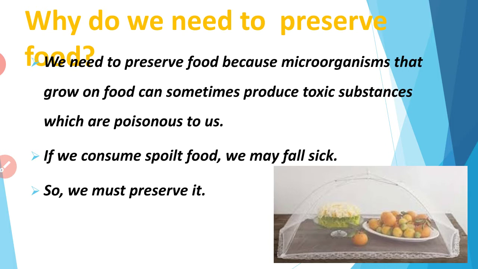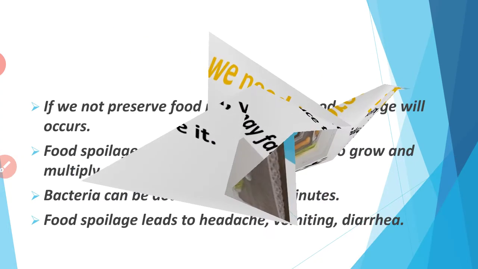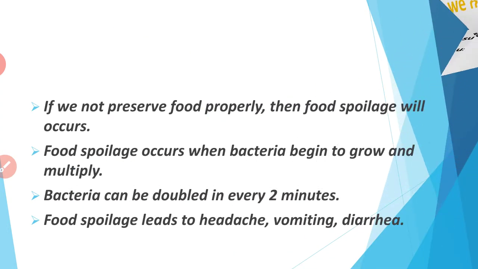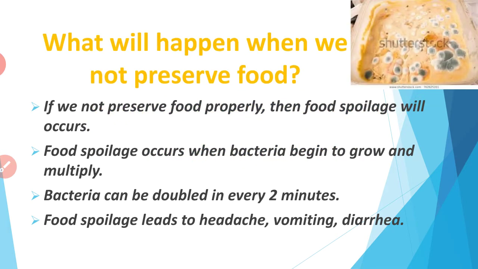So what must we do? We must preserve it and also cover the food. What will happen when we do not preserve food? If we do not preserve food properly, then food spoilage will occur. Food spoilage means food becomes waste and cannot be eaten further.